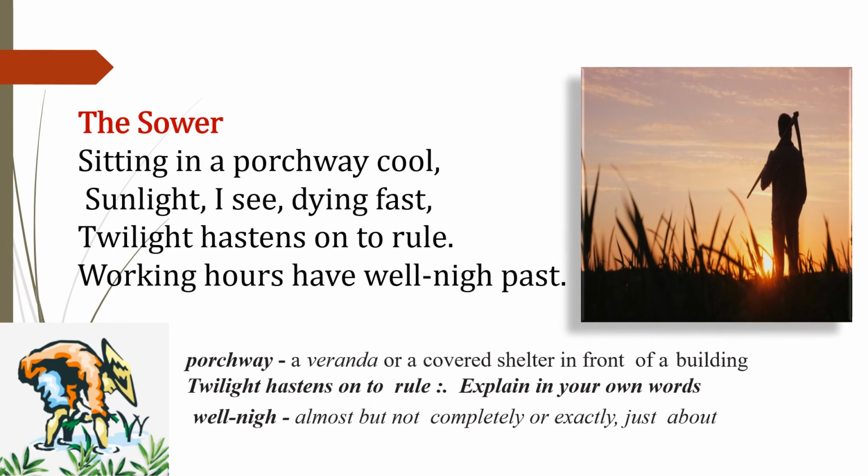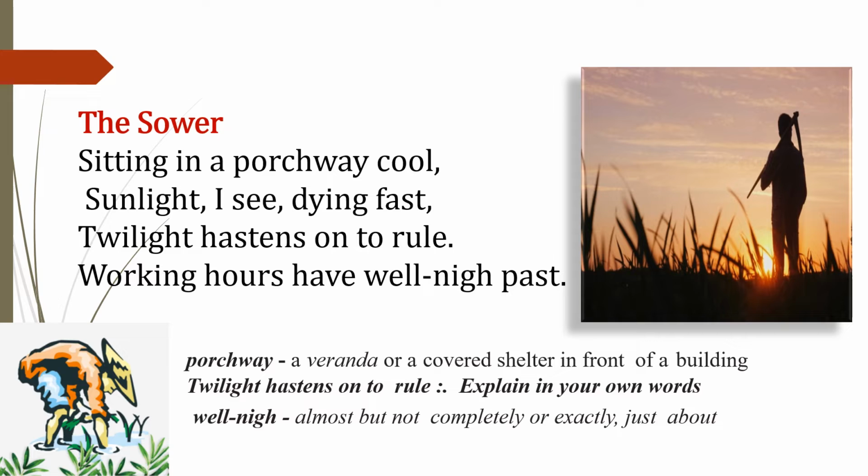Let's begin with the poem The Sower. Sitting in a porchway cool, sunlight I see dying fast. Twilight hastens on to rule. Working hours have well nigh passed. The sower here means the farmer who is sowing the seeds. Sitting in a porchway cool. The poetess is sitting in a porchway, that is a veranda or a covered shelter in front of the building. That is a porchway. That is very cool.